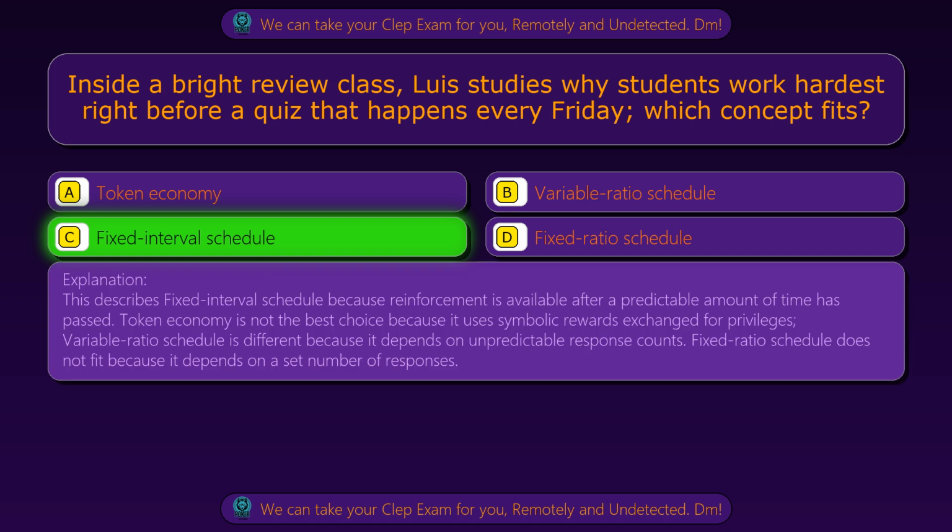This describes fixed interval schedule because reinforcement is available after a predictable amount of time has passed. Token economy is not the best choice because it uses symbolic rewards exchanged for privileges. Variable ratio schedule is different because it depends on unpredictable response counts. Fixed ratio schedule does not fit because it depends on a set number of responses.